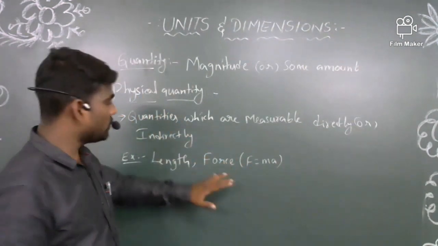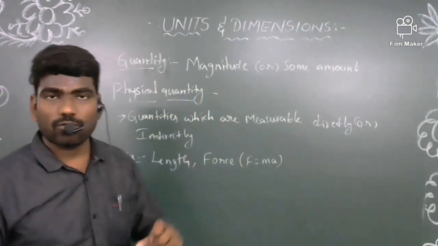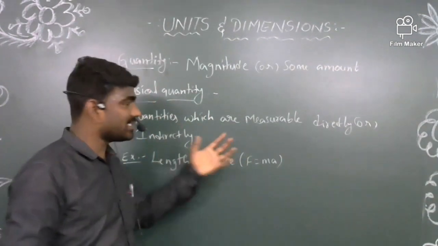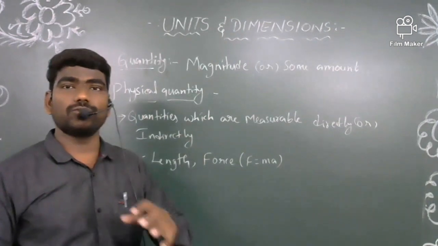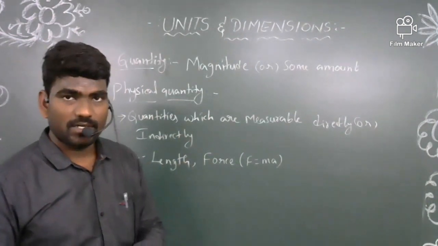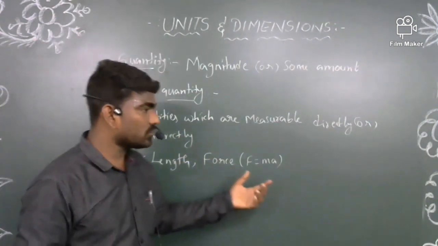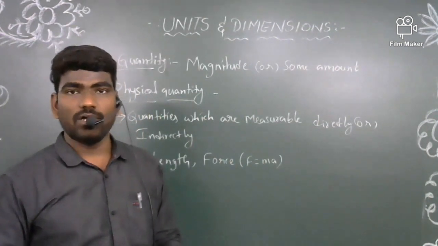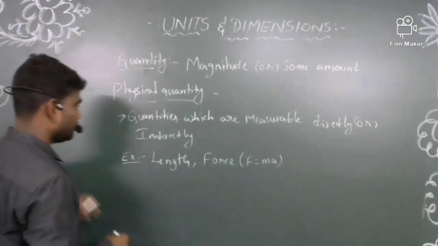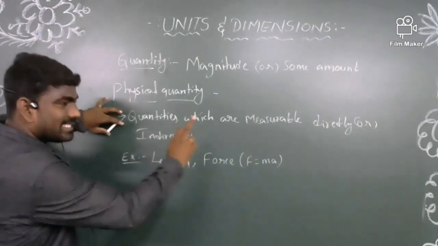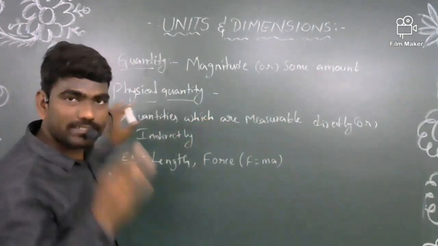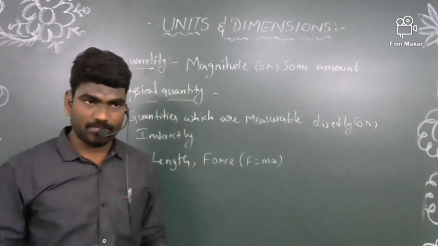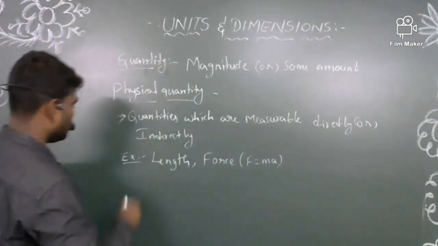As we know, there are a lot of physical quantities. Some physical quantities can be measured directly by using an instrument, but some other physical quantities we measure by using a formula or an indirect method. Now, is this single statement enough to decide whether a quantity is a physical quantity? Right. Let's look at this.